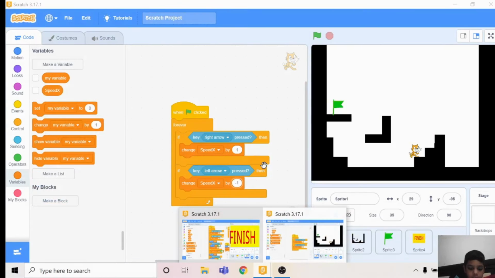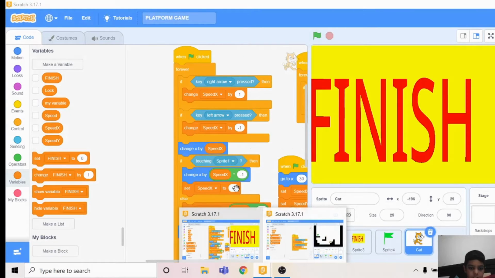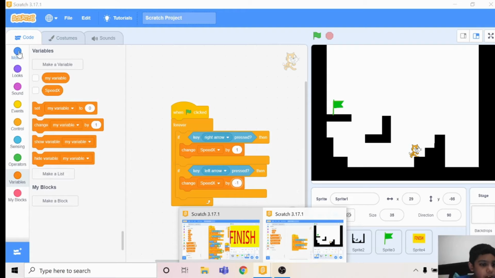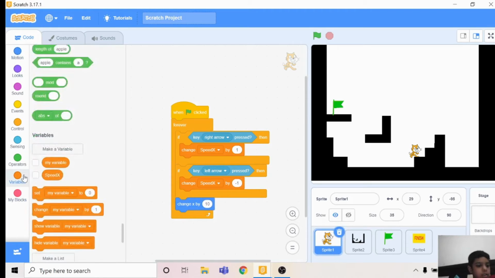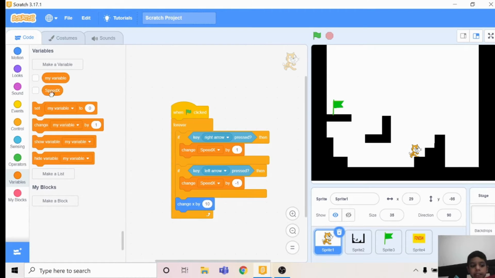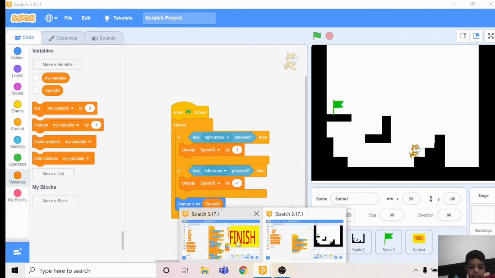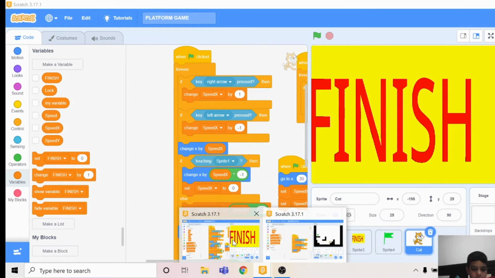Then down below you do a change x by block. Then go to variables, take the speedx variable and replace the number with it, so the white circle comes out. Then you just leave the speedx variable.